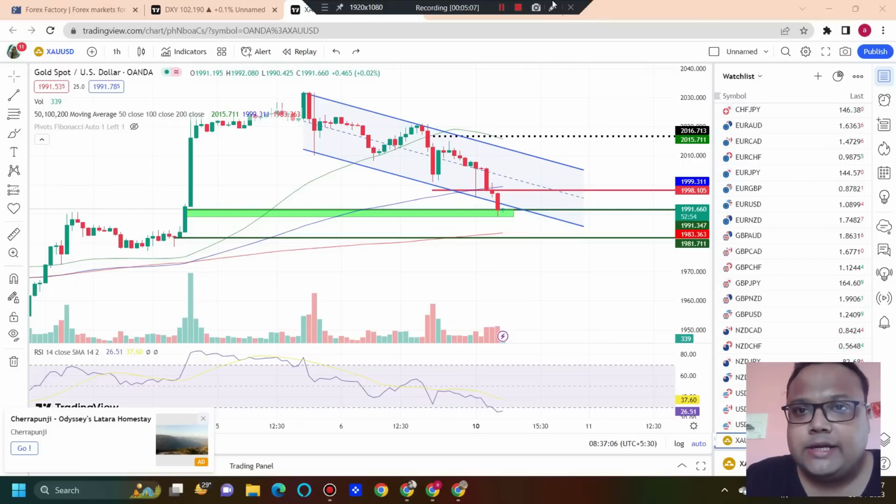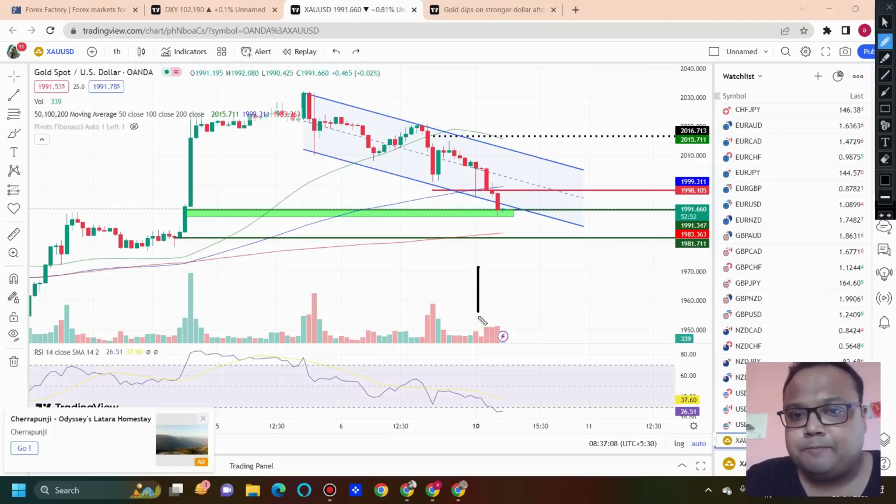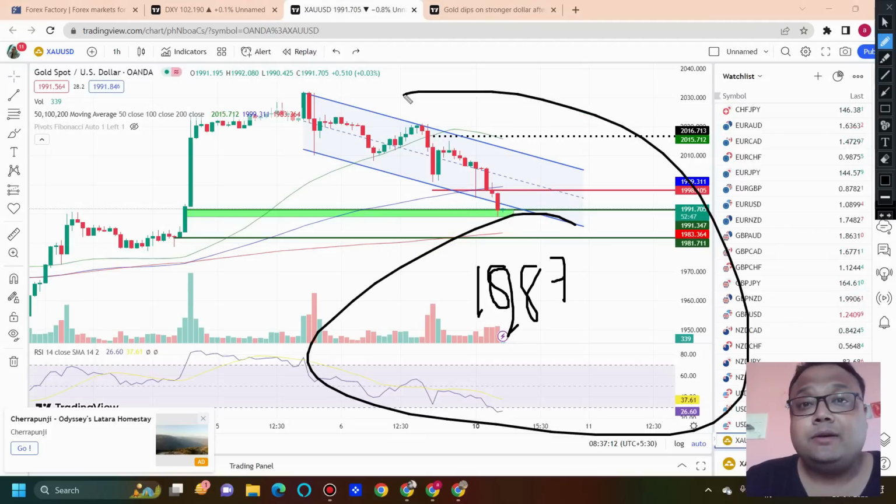And in case gold breaks the 1987 level during the day, there can be a risky sell position. If you're a beginner, a new trader, avoid it. But if you're an experienced trader, if you have a good amount of experience in scalping, then you can look for a sell below 1987 as well.